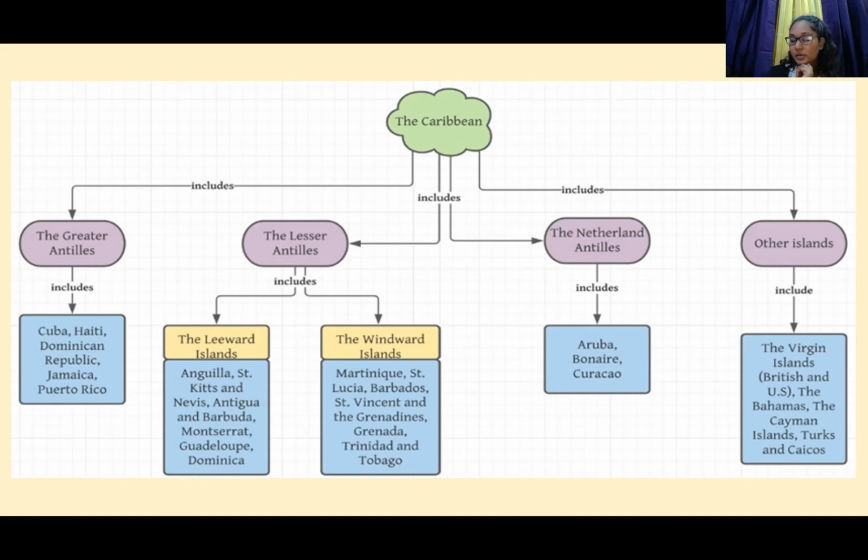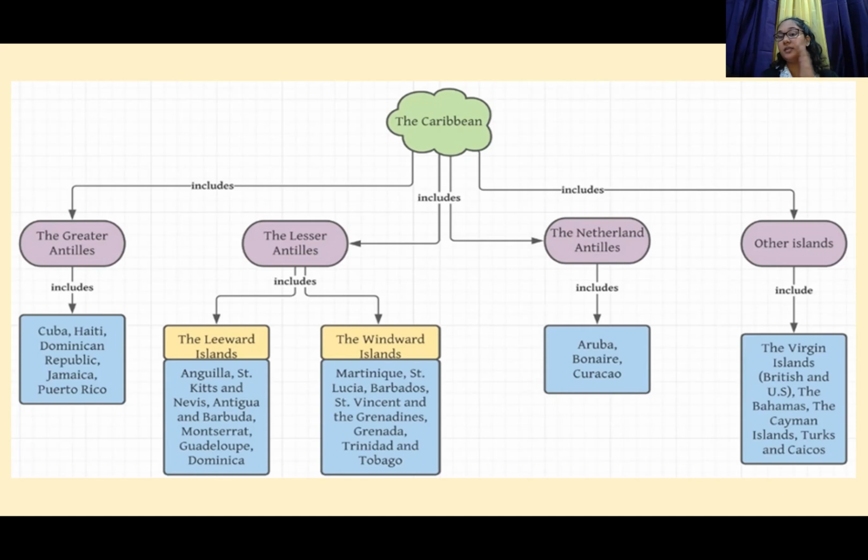You're going good. So the Leeward is above the Windward because the L comes before the W, right? Very good. And I want to hear the Leeward Islands. Montserrat, Guadeloupe, Dominica. Very good. And the Windward Islands now. Martinique, Saint Lucia, Trinidad and Tobago. Very, very good.